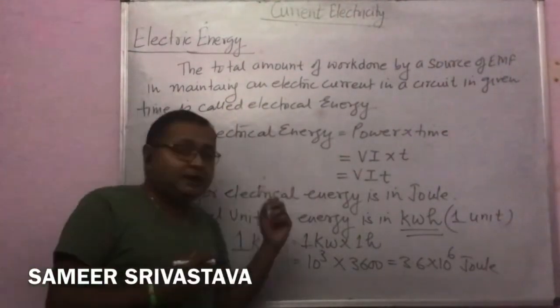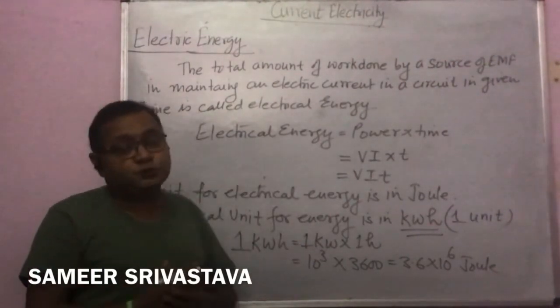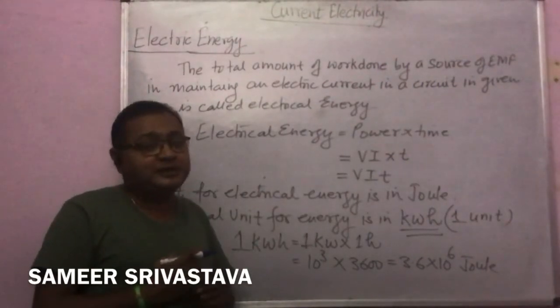So 1 kilowatt hour, or 1 unit of energy, is called the commercial unit for energy. Now today I discussed the topic heating effect of current, what is Joule's law of heating effect, as well as what is the electrical power and what is the electrical energy.